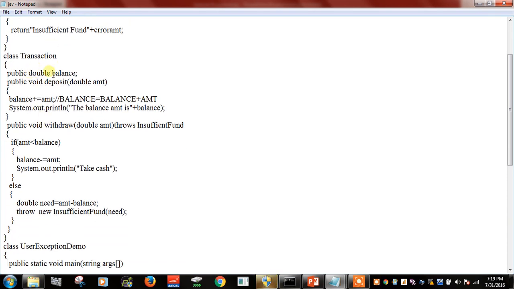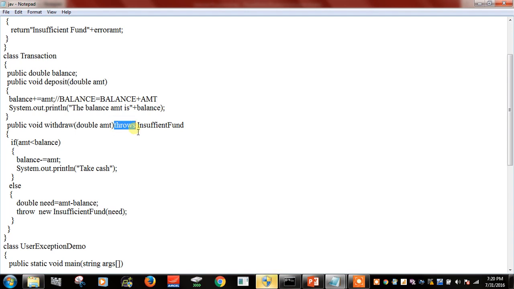Public double balance, because only to the balance you are going to add the amount, and you are going to subtract the amount. Now public void deposit double amount. Now balance plus equal to amount. This can also be written as balance is equal to balance plus amount. System.out.println is the output statement here: the balance amount is. Public void withdraw double amount throws insufficient fund.